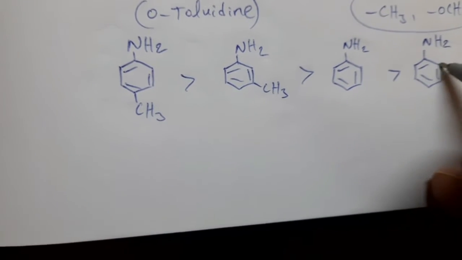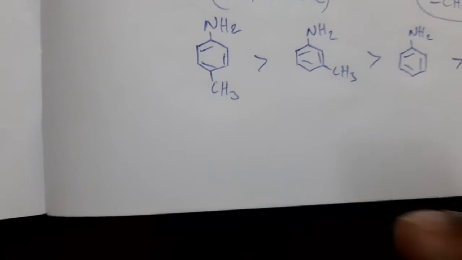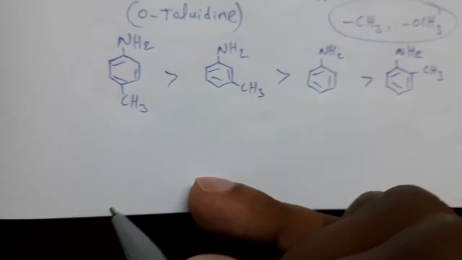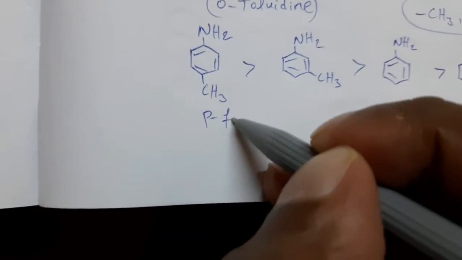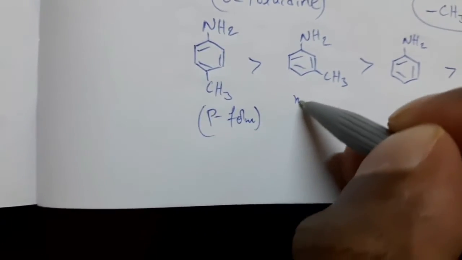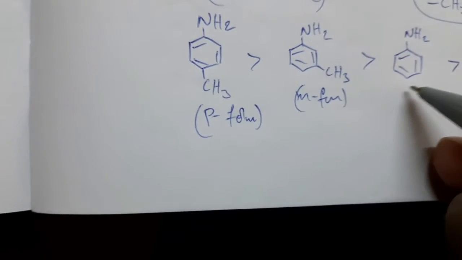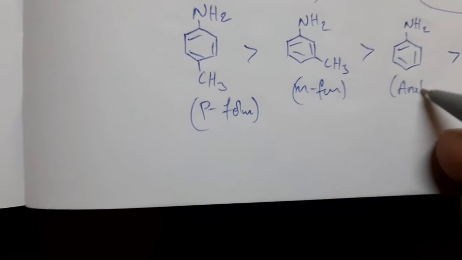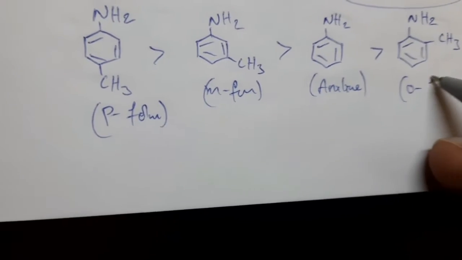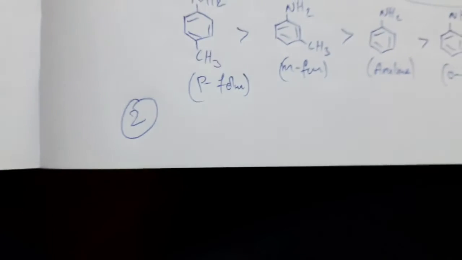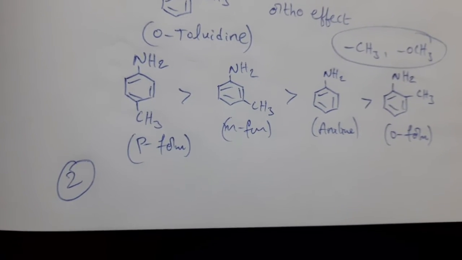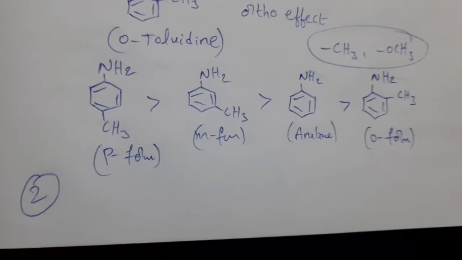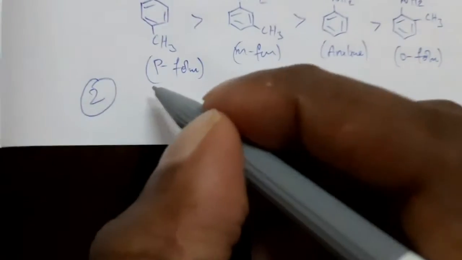So this is the basic strength order when electron donating substituents are present on aniline, aryl amine. This is para form, this is meta form, this is aniline, and this is ortho form. And now electron withdrawing substituents. Electron withdrawing substituents decrease the basicity of substituted amines.